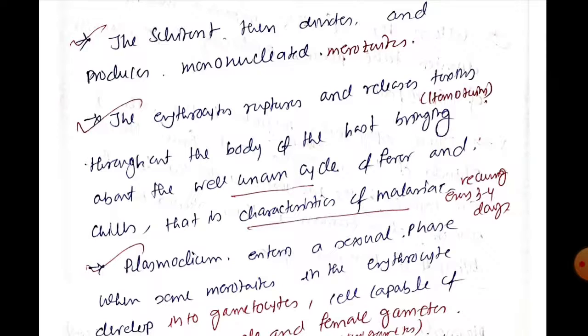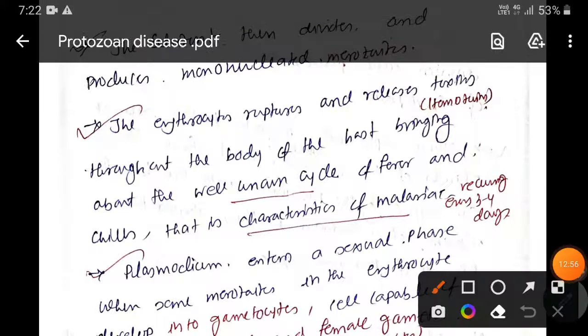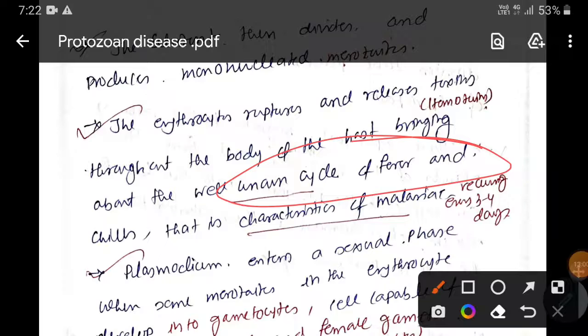Okay, now after that the schizont will undergo division and lead to the formation of mononucleated merozoites. Okay, and these mononucleated merozoites will be high in number, and as a result the erythrocyte ruptures, and which releases toxins called hemozoin, okay, throughout the body. As a result, cycles of fever and chills occur. That is the characteristic of malaria fever.